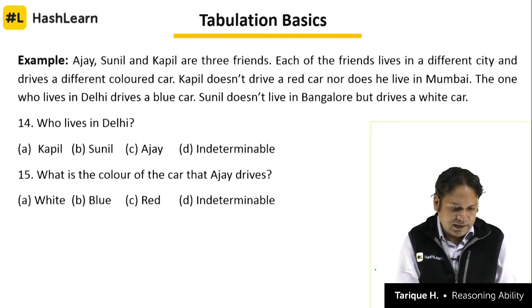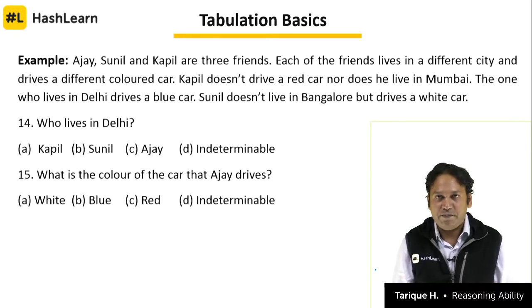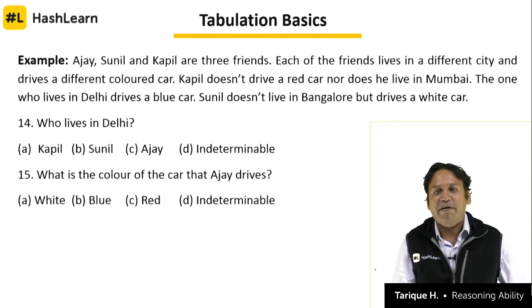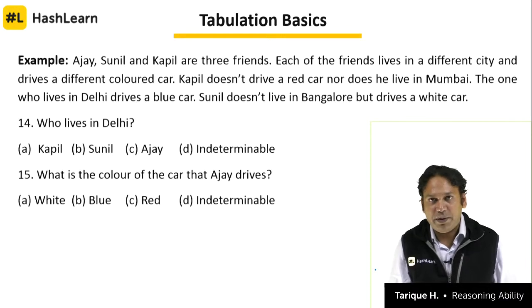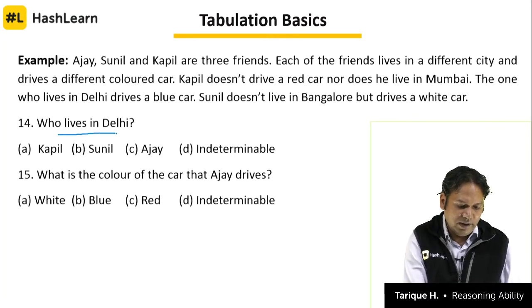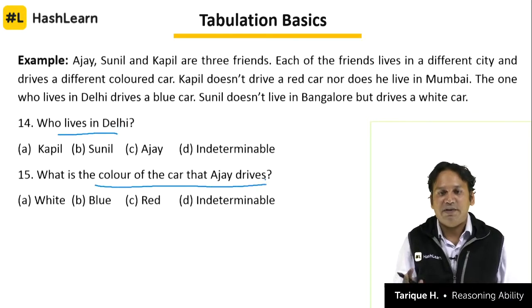Okay, so Ajay, Sunil and Kapil are 3 friends. Each of the friends lives in a different city and drives a different colored car. So again 3 categories: friends, cities and color of car. Kapil does not drive a red car, nor does he live in Mumbai. The one who lives in Delhi drives a blue car. Sunil does not live in Bangalore but drives a white car. The questions here: who lives in Delhi? What is the color of the car that Ajay drives? 2 questions we have to solve.